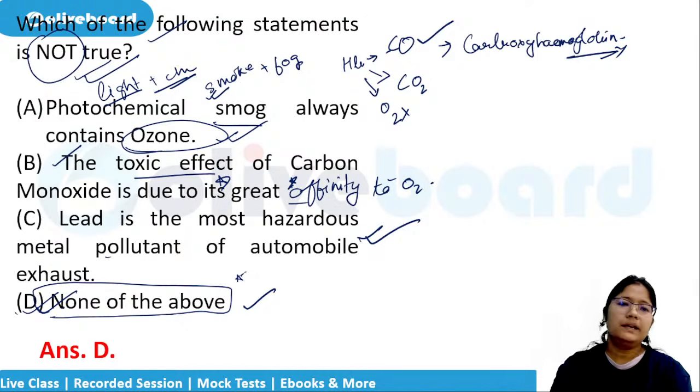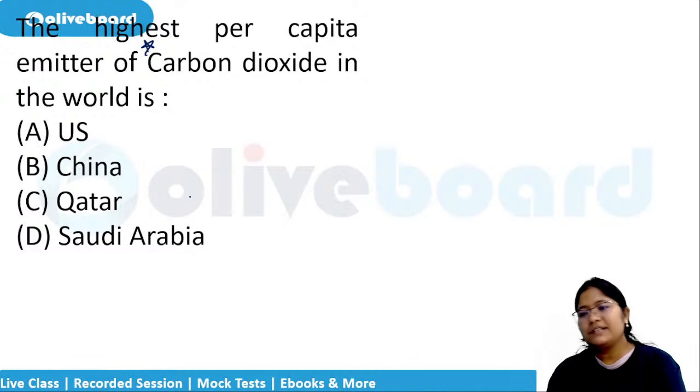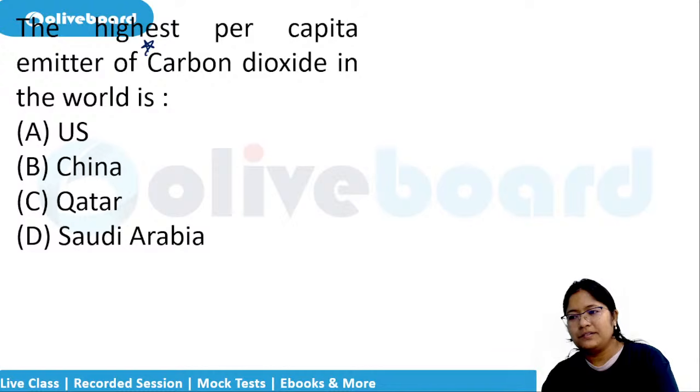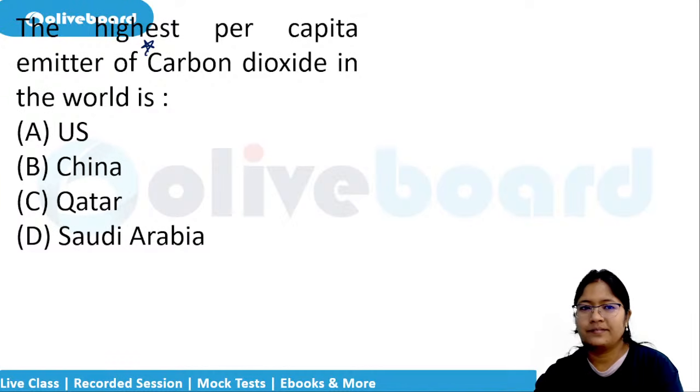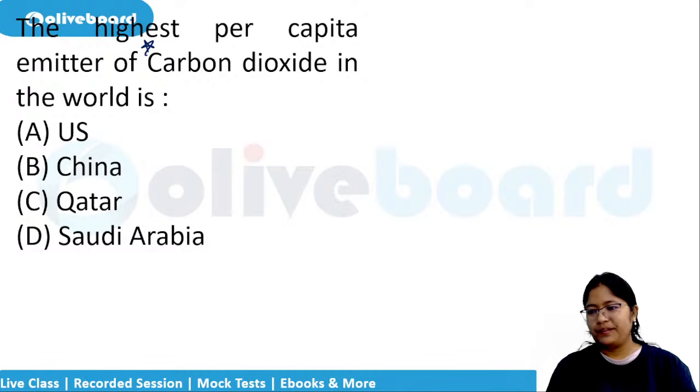Okay. Next question. The highest per capita emitter of carbon dioxide in the world is, many people here confuse it with, what answer you are going to write? You will write the wrong answer only, right? I'll wait a second. Everybody, write down the answer. You will write the wrong answer. You will not write the correct answer. See, wrong answer is here.